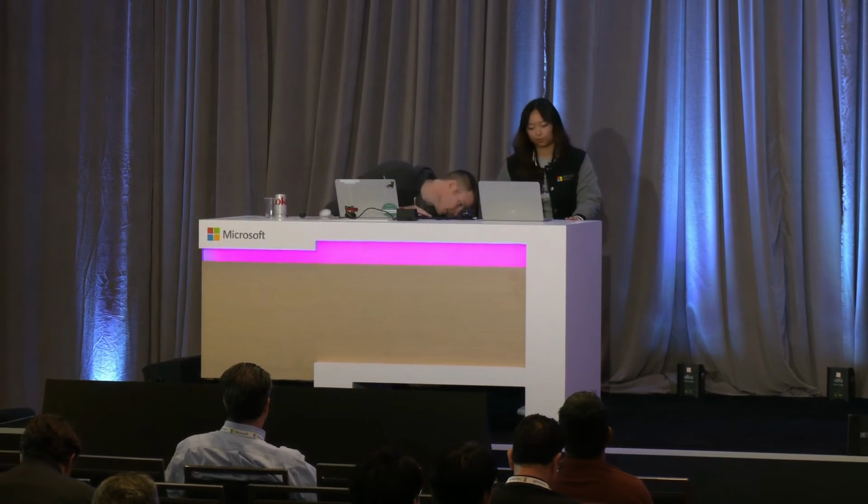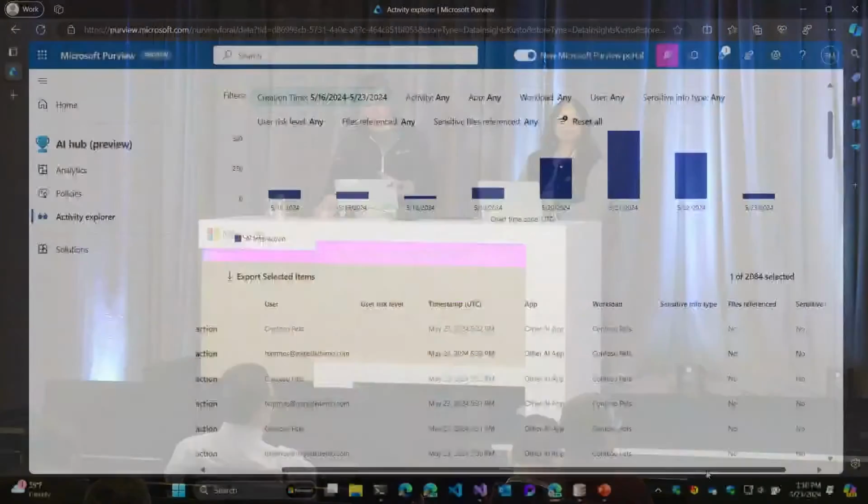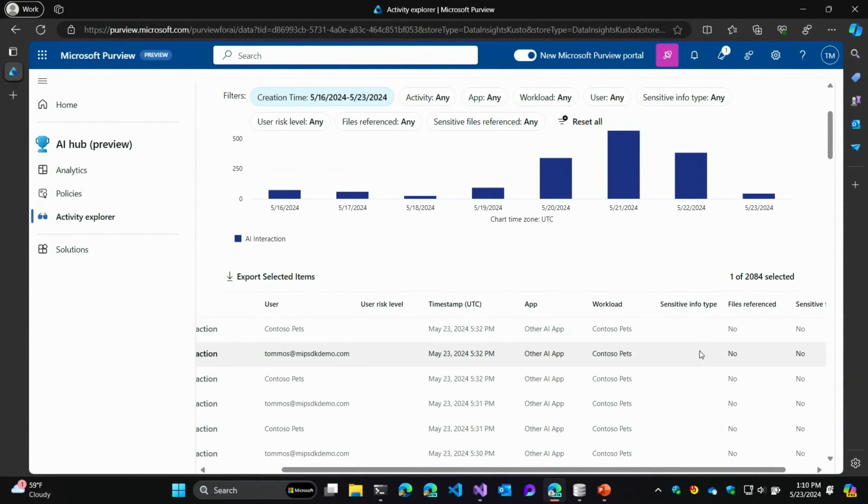Yeah, so if we go back to, let me share this quick. Did that switch? Oh, I hit the wrong button. Technology's hard. So one of the columns here, we didn't go through each of these, but is sensitive info type. In this case, and this is good feedback as we're thinking through what this looks like, we would take that event that you sent us, we would do classification on the prompt and the response, and we would log it here. Today, I don't think we would give you that data back, but that's really good feedback and something that we'll consider as we build this out and grow it over the next few months. Thanks.